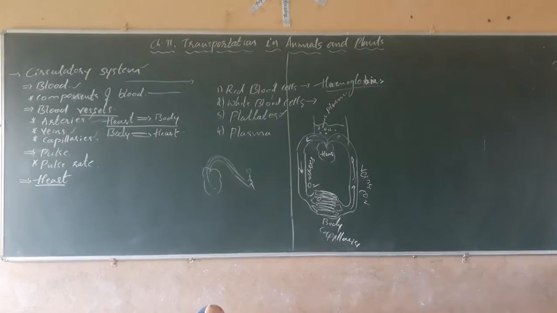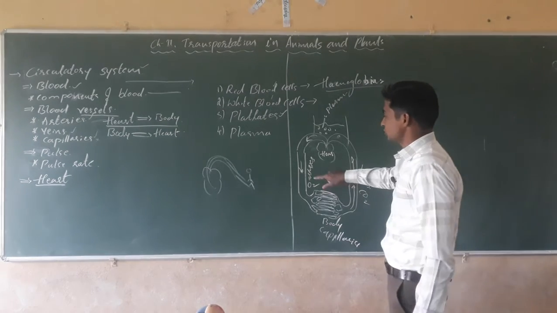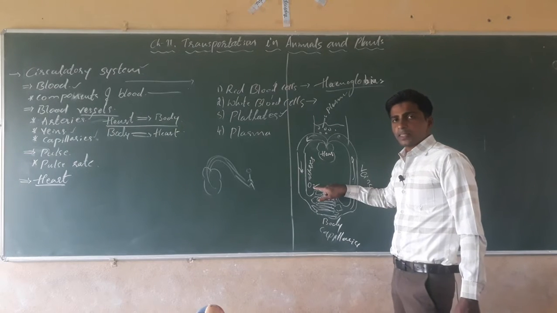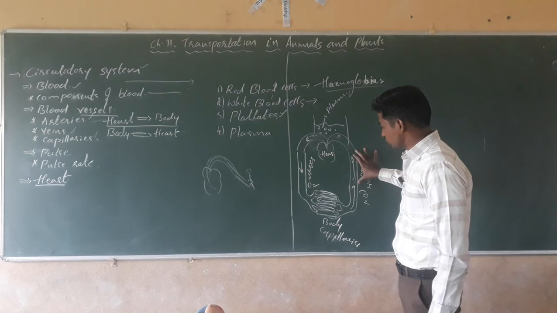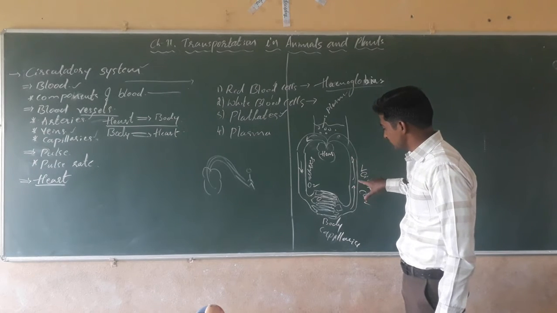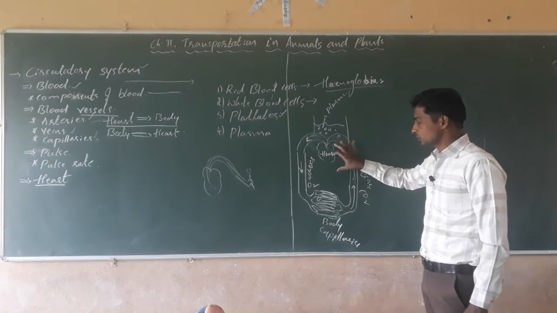Arteries are those blood vessels which carry the oxygenated blood from the heart to the body. Most arteries carry oxygen. Then veins are those blood vessels which carry the deoxygenated blood from the different parts of the body to the heart.